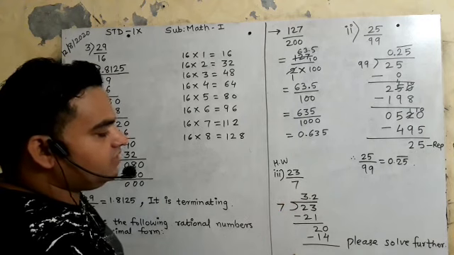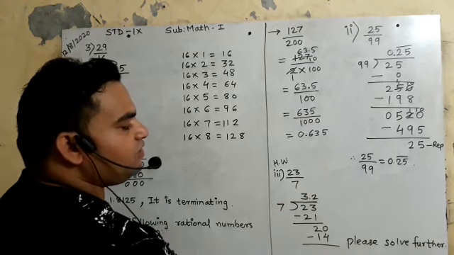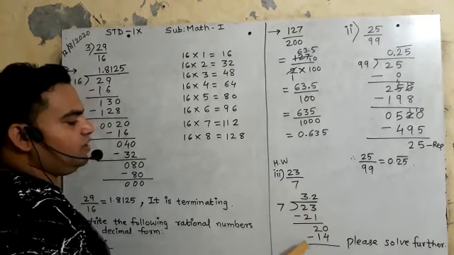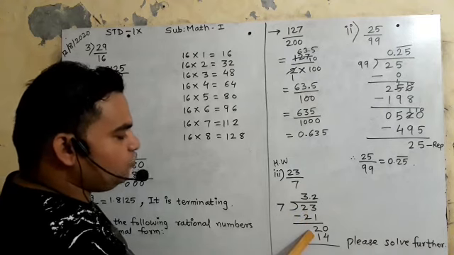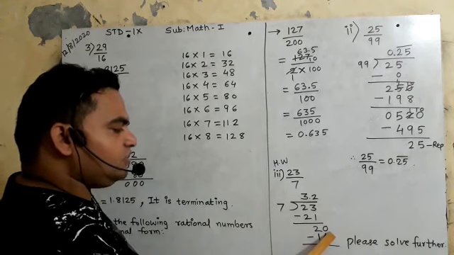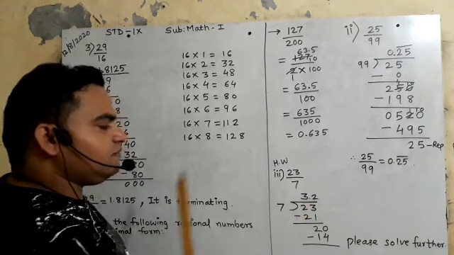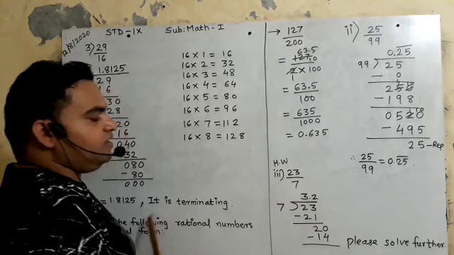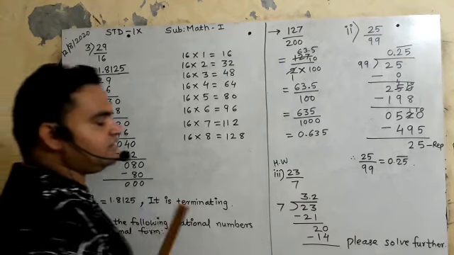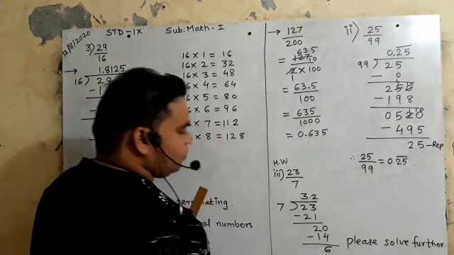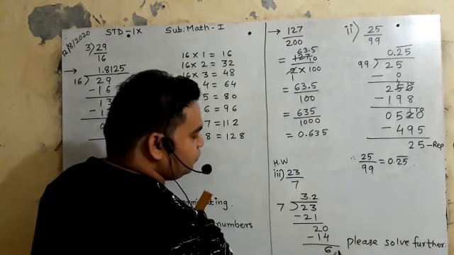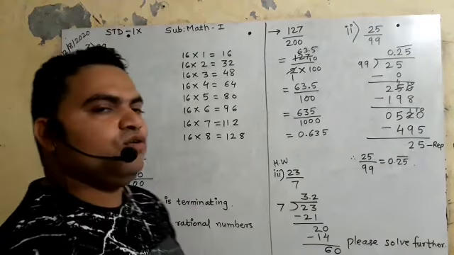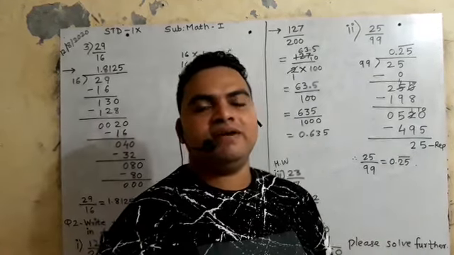I have solved some hint. You will solve the rest. This will be homework to you. See, 7 threes are 21. 2 will remain. 7 के टेबल में 2 can come? No. इसलिए ये 0 बढ़ाए. 0 बढ़ाए इसलिए decimal point will come. So it is 20. 7 twos are 14. Now how much will remain? 20 minus 14, 6. Okay, 7 times में 6 comes? No. Increase 0. Now like this you have to solve further. I hope you understood terminating, non-terminating.